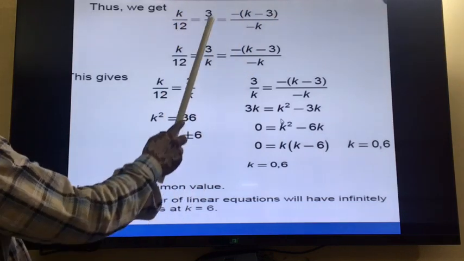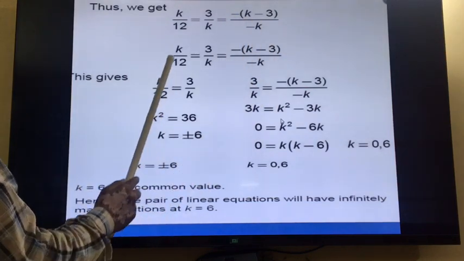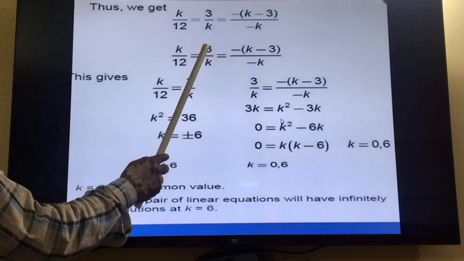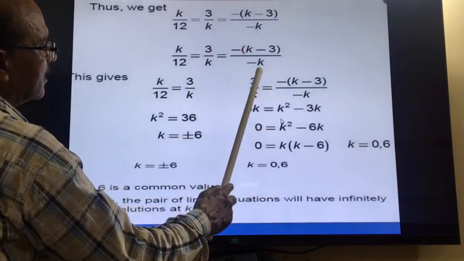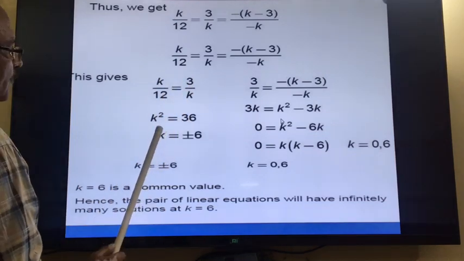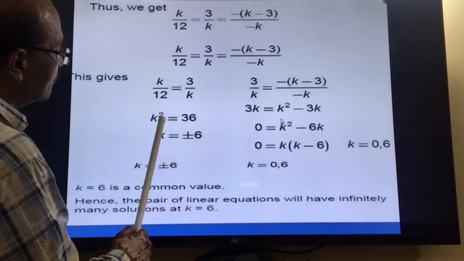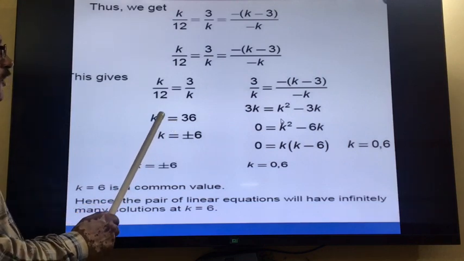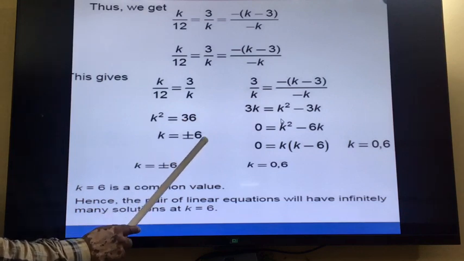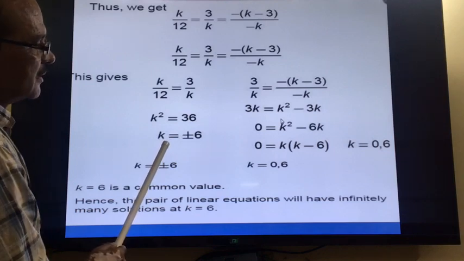Now k upon 12 is equal to 3 upon k. First time we put k upon 12 is equal to 3 upon k, second time we put 3 upon k is equal to minus in the bracket k minus 3 upon minus k. So from this, k into k, k square, 12 into 3, 36. Then to find the value of k, you take the square root. The square root of 36 is 6, but here the power is 2, and power 2 means we should get two answers. So we write plus and minus before the square root of 36, and we get two answers, plus 6 and minus 6, because the power is 2.